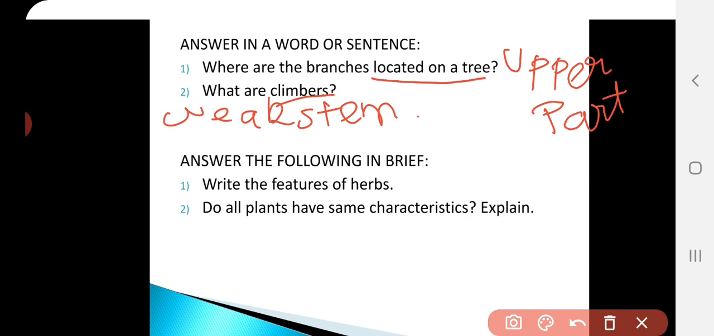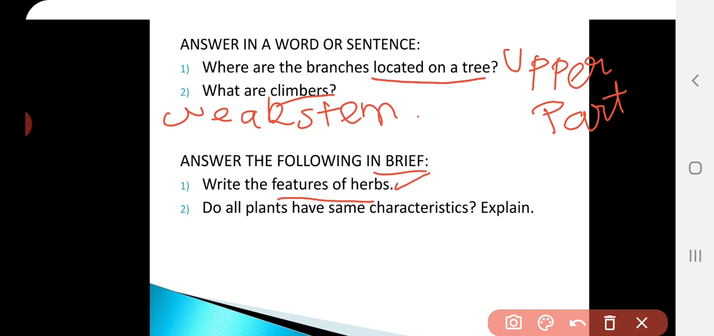Okay. And next, answer the following in brief. First of all, the first question, write the features of the herbs. So about herbs, you have to list out. Here, you know that herbs are small, that is a very short plant, and green in color, and their stem is very soft and they have a very short lifespan. Okay, so these are the points you can include.